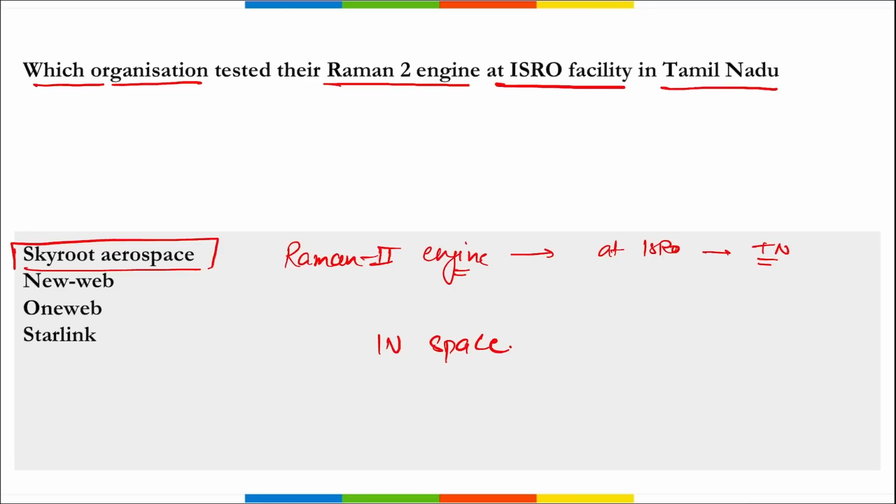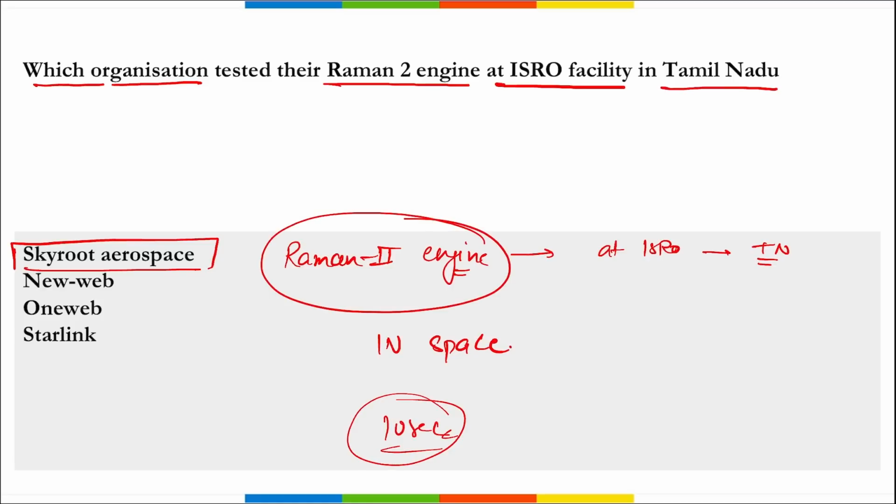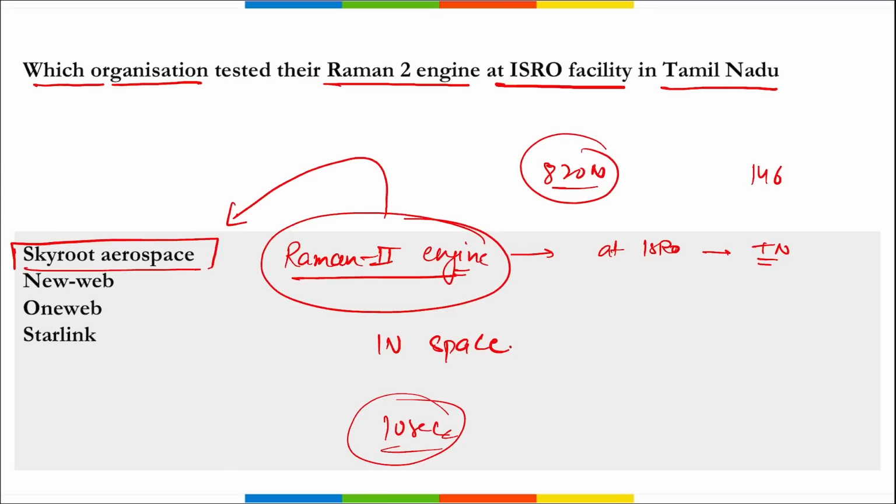The facilitation by ISRO highlights their commitment to support private players, right, startups, and non-government entities in developing India's space ecosystem. This 10-second duration test achieved the expected performance. The test facility demonstrated normal performance during the test. And remember this Raman 2 engine was developed by Skyroot Aerospace, right? And they have generated a thrust of 820 Newton at sea level and 1460 Newton vacuum thrust.